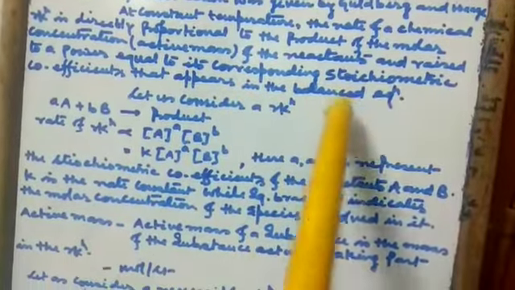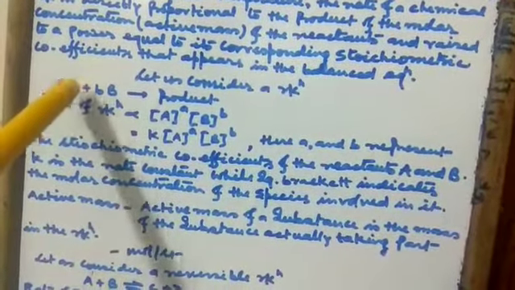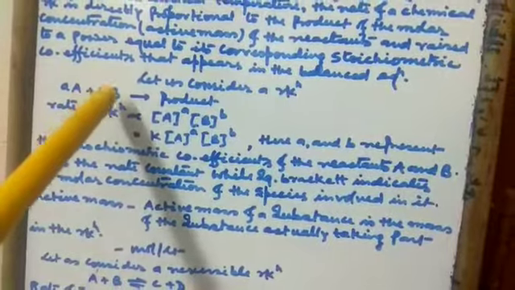Let us consider a reaction: small a of capital A plus small b of capital B gives product.